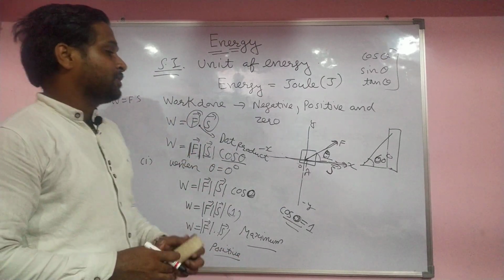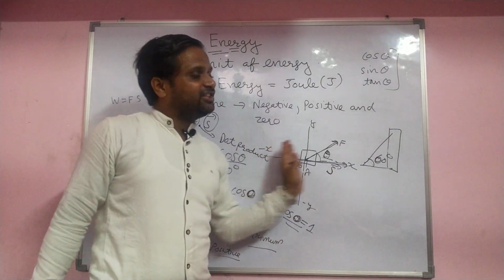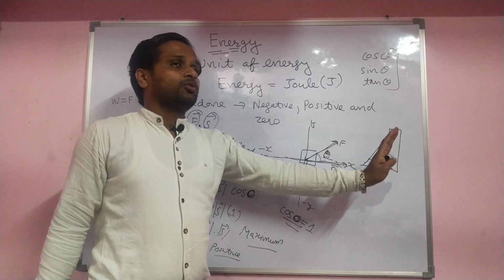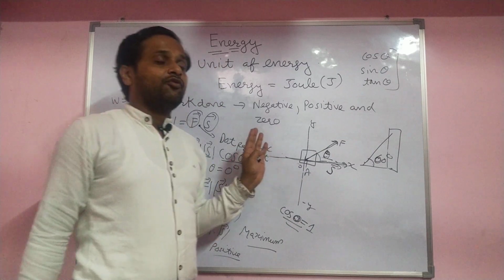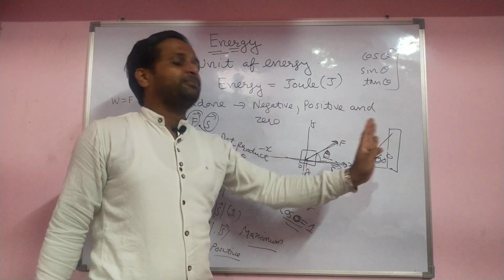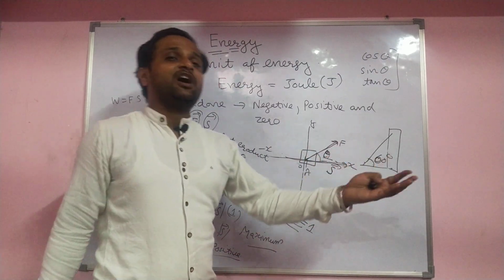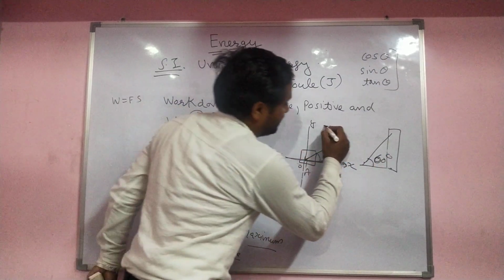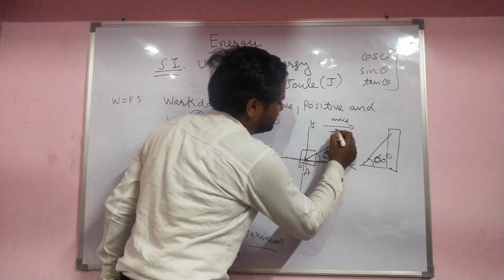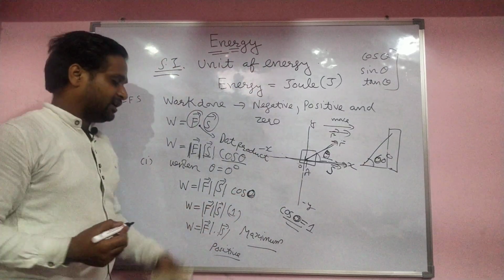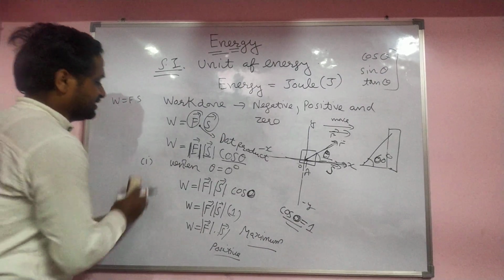Positive work done: how? When you apply the force on the body on this side and the body moves this side only, the same side, both make an angle theta equal to 0. When you apply the force on the body and the body moves in the same direction in which you apply the force, then work done is positive and work done is a maximum.